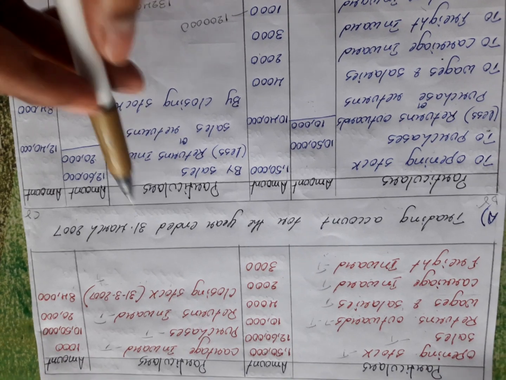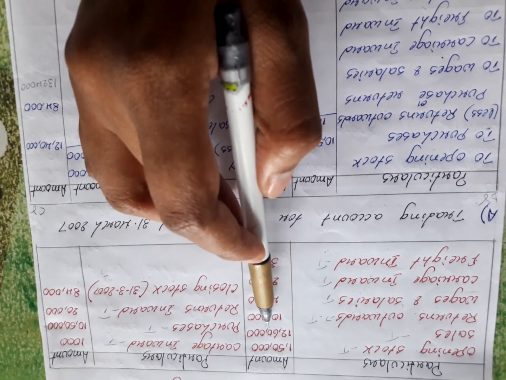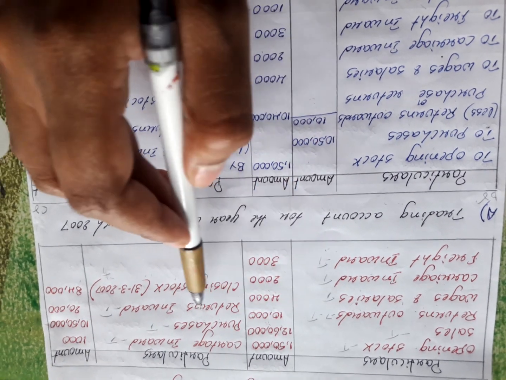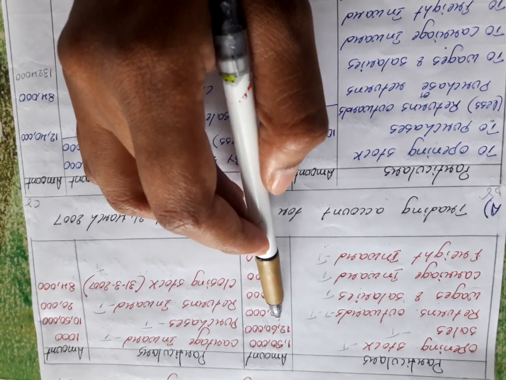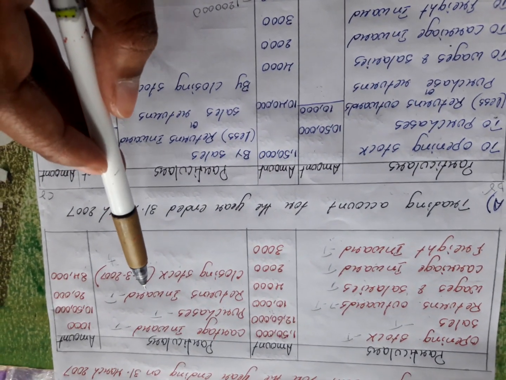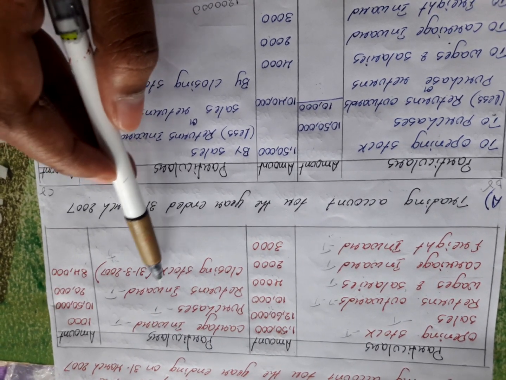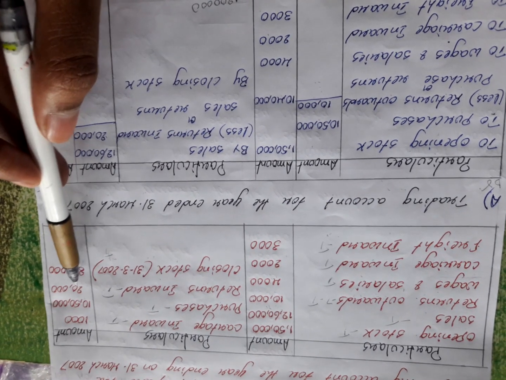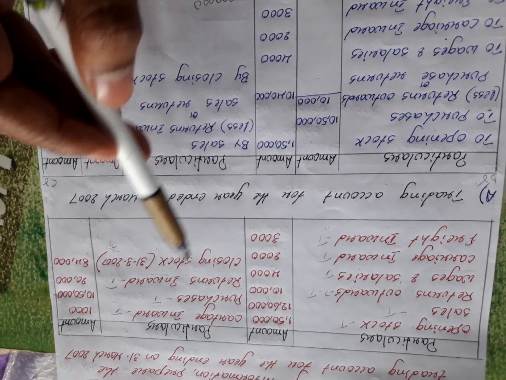By sales: 12,60,000 was my sales. In that sales, did I have any returns? Yes, I had returns. Previously I sold 12,60,000 worth of goods, and from that, goods worth 20,000 returned back to the company. Return inward means goods that came into the business.